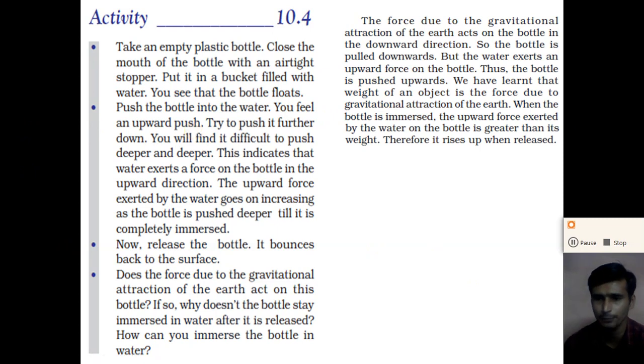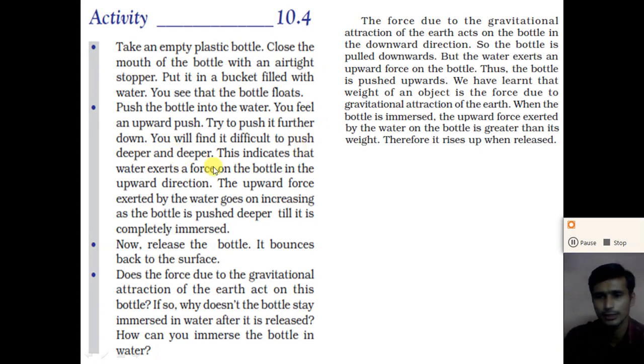Now try to push the bottle deep into the water. You will feel an upward force that pushes the bottle in the upward direction, and this force is due to the force acting on the bottle from the liquid. Now try to push it further in the downward direction. You will find that it is difficult to push deeper and deeper.